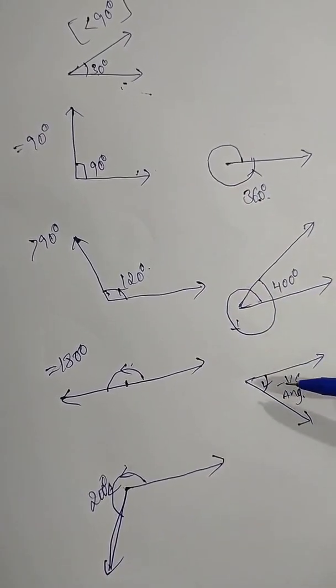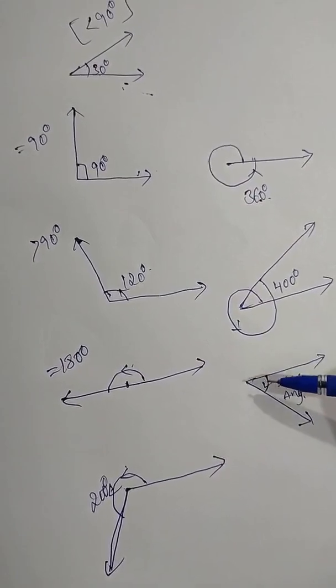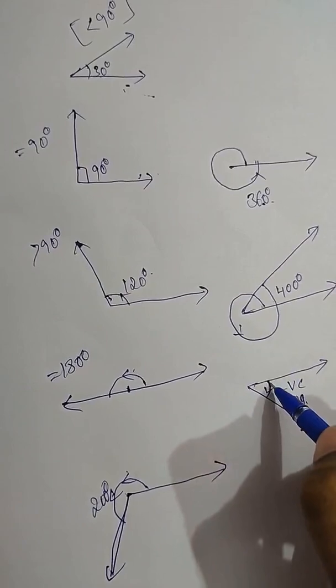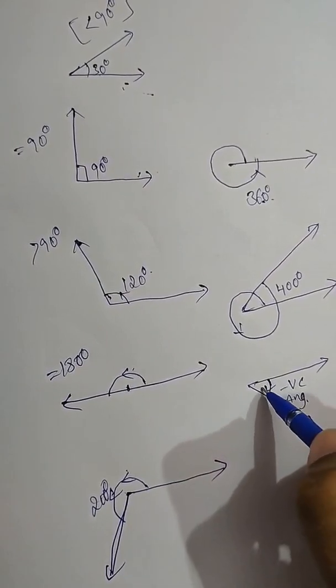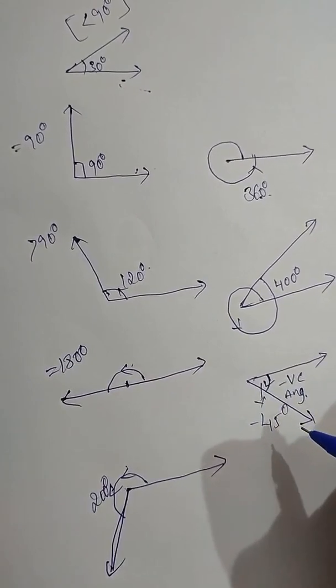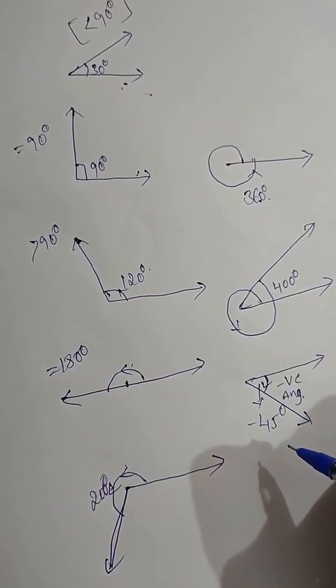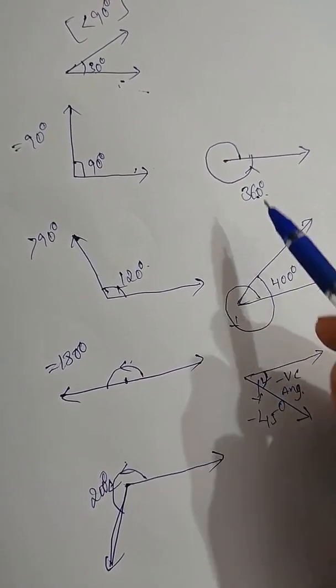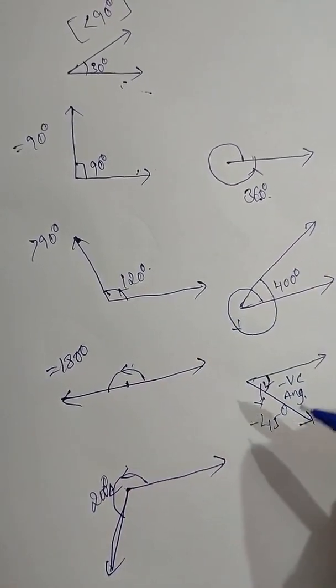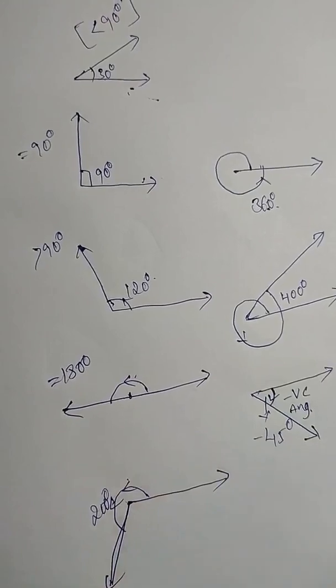What is a negative angle? A negative angle is when it moves in the clockwise direction. For example, this moves in the clockwise direction, and this angle is almost minus 45 degree. Is it clear? Just as we have positive angles, we have negative angles. Now we'll go for the next concept.